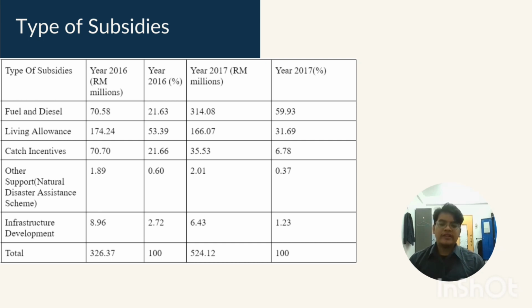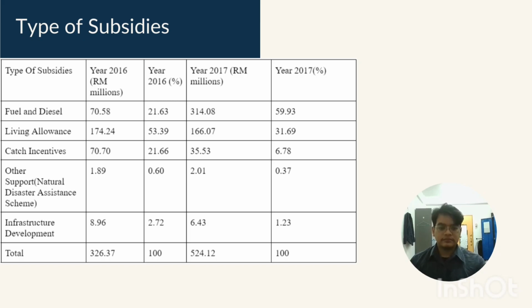In 2017, we can see that the government focused the subsidy on fuel and diesel, and in 2016, the government focused the subsidy on living allowance. This will change depending on the current situation in the nation. So this is all from me.